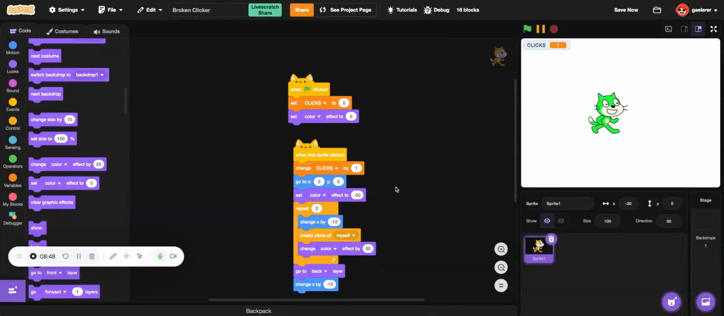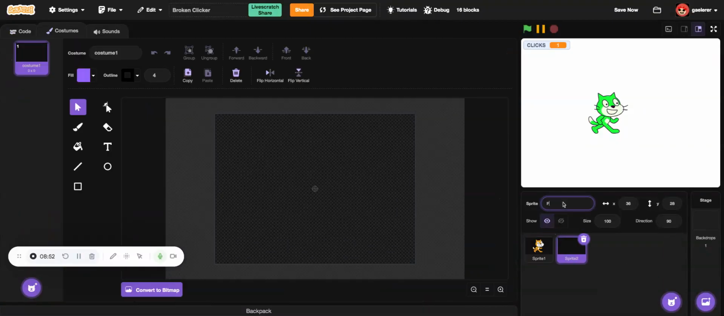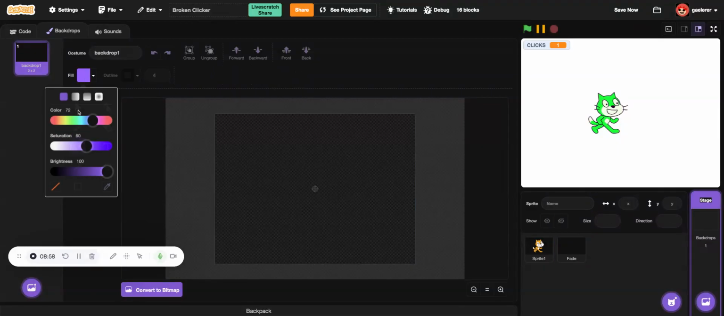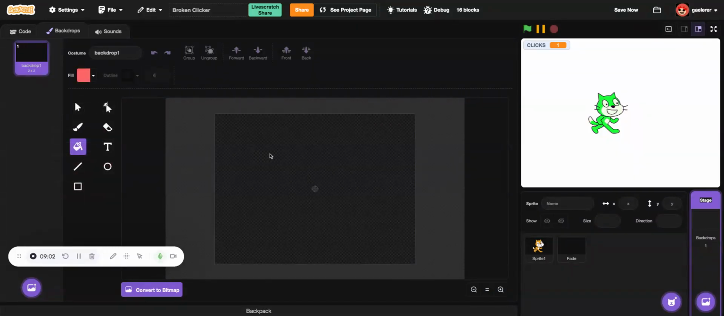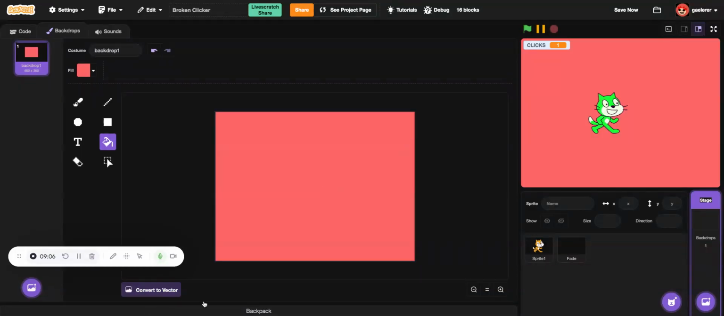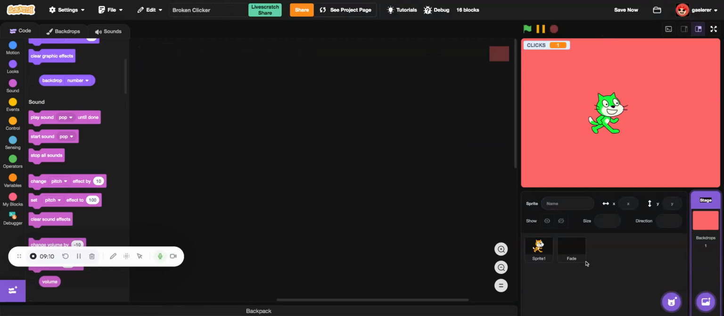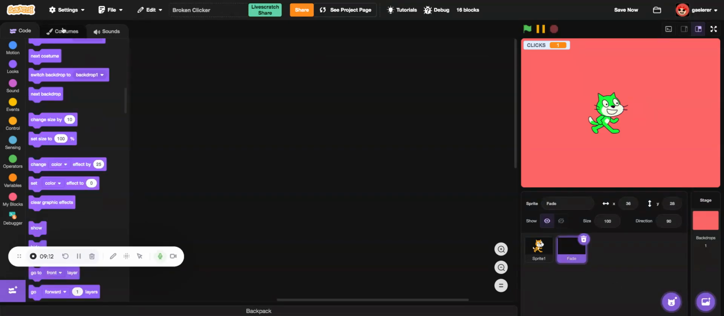Now we are here in Scratch, and let's make a new sprite called fade. Okay, well, first let's put a backdrop. Let's put like a red backdrop. That will be great. Okay, there it is. Oh wait, convert to bitmap, and there we have it. Now convert to vector, and let's see the sprite called fade.